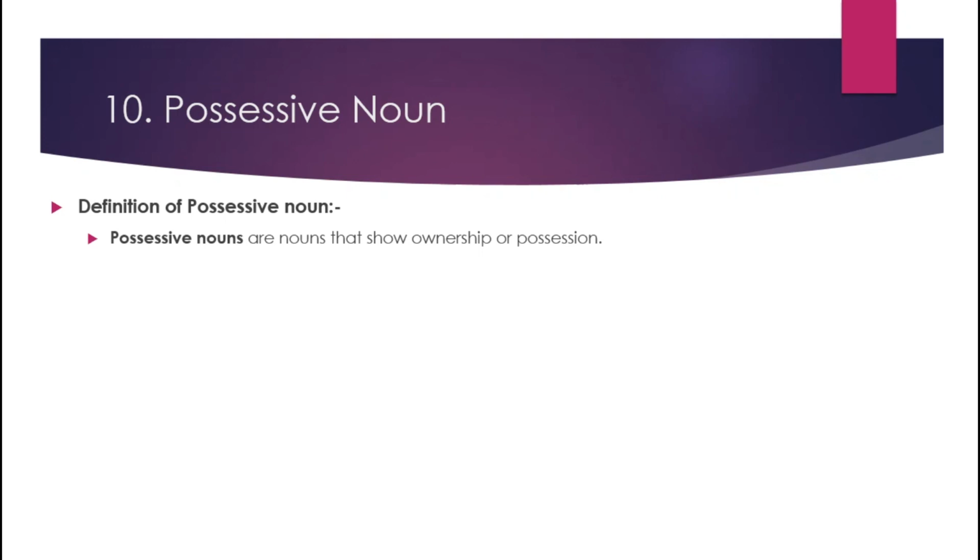It means that person is the owner of those things. A possessive noun is formed by adding an apostrophe s to the noun. If a noun has an apostrophe s, then we can understand that noun is a possessive noun.